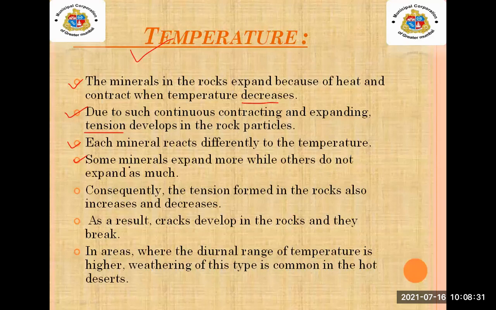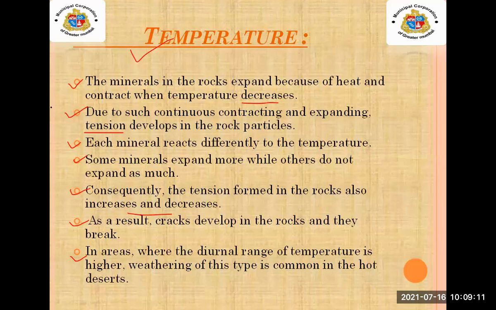Consequently, the tension formed in the rock also increases and decreases. As a result, cracks develop in the rock and they break. In areas where the diurnal range of temperature is higher, weathering of this type is common in the hot deserts.